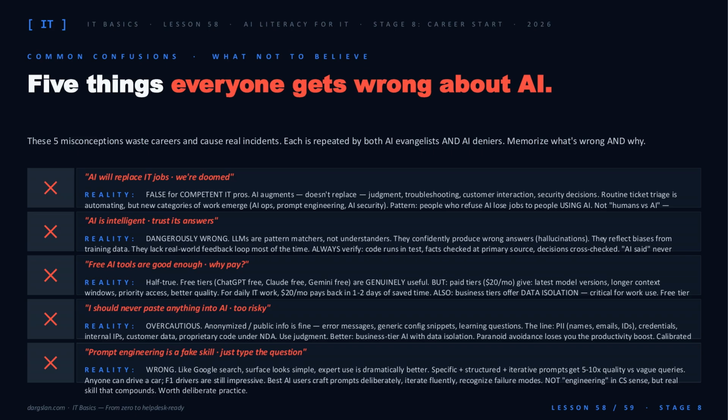4. "Never paste anything in." Overcautious. Know the line. PII, credentials, customer data, stay out. Error messages are fine. 5. "Prompting isn't a skill." It absolutely is, and it compounds.